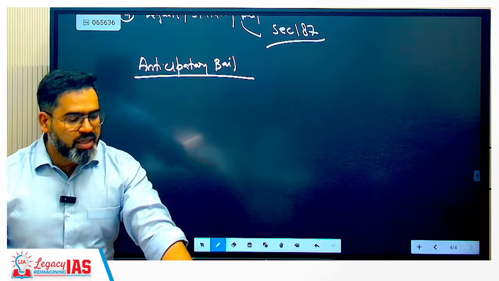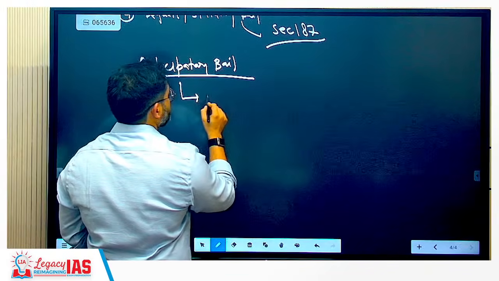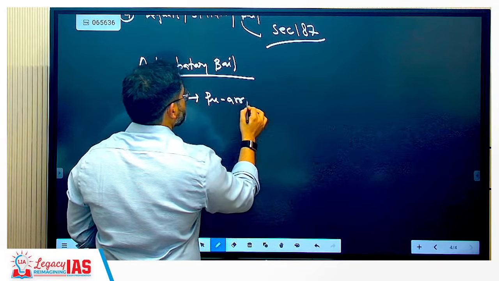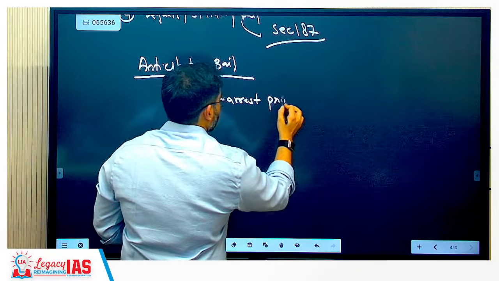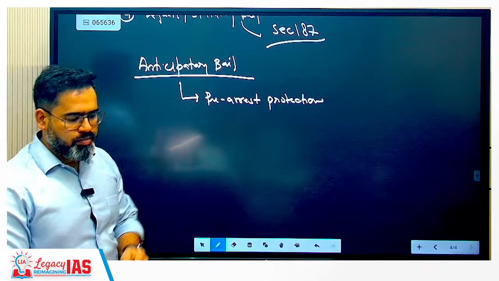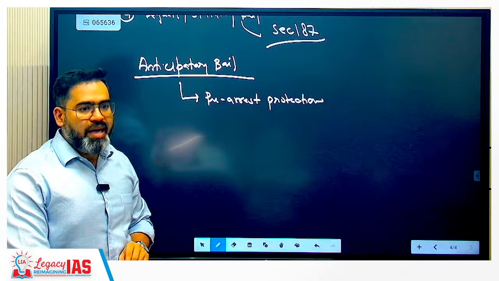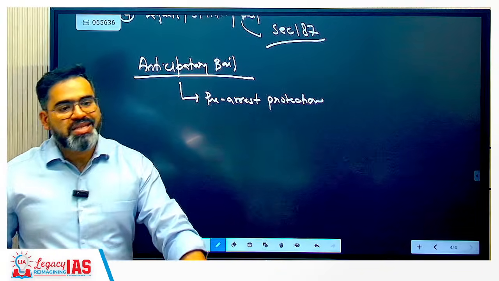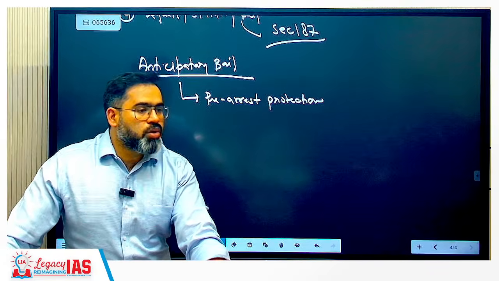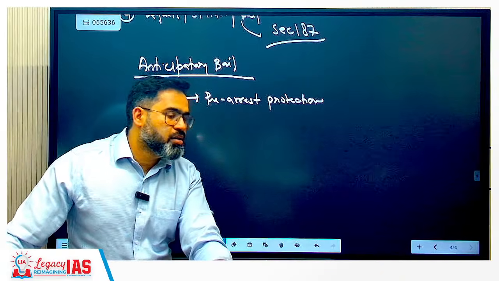So anticipatory bail is pre-arrest protection. It allows a person to seek bail before even being arrested. That means whenever you come to know you may be arrested soon.